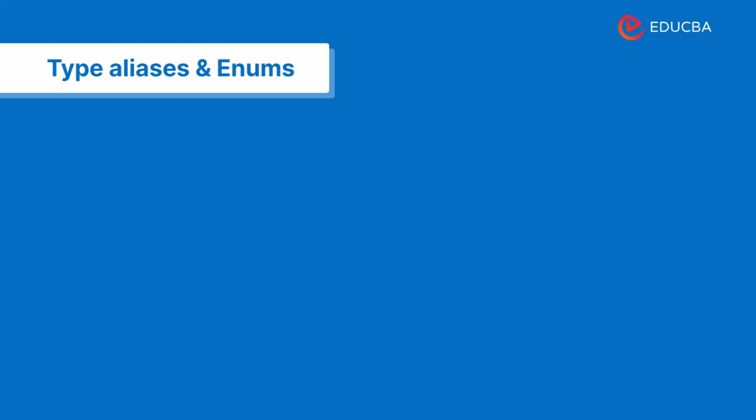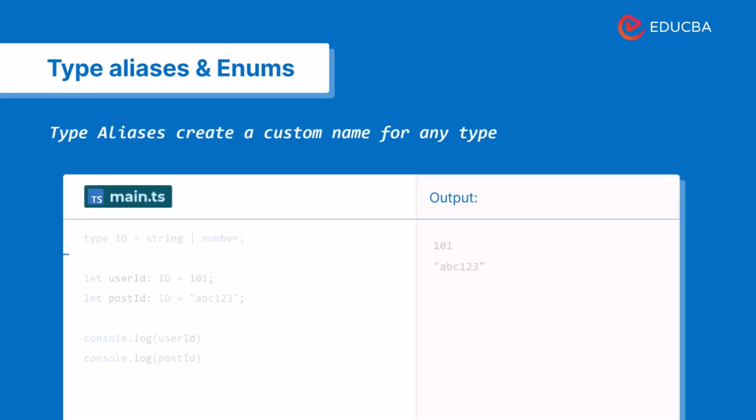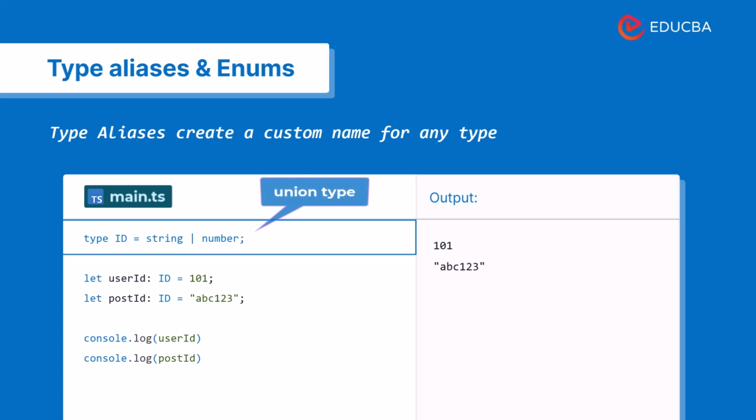Type aliases and enums. Type aliases let you create custom names for types. For example, an ID can be either a string or a number. This is called a union type. So whether it's a number like 101 or a string like ABC123, both are valid.